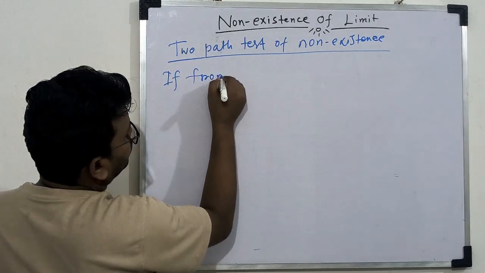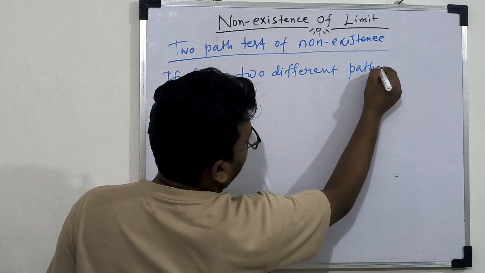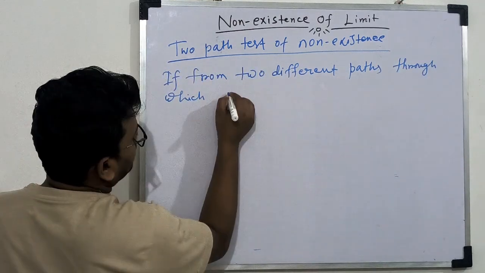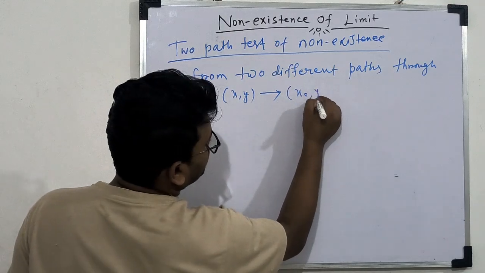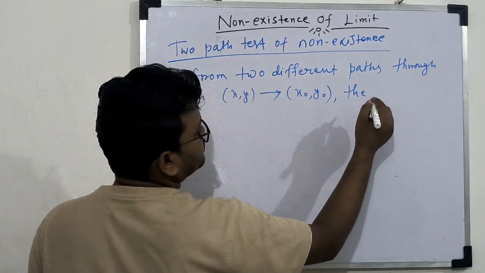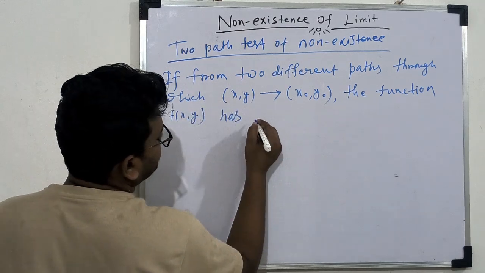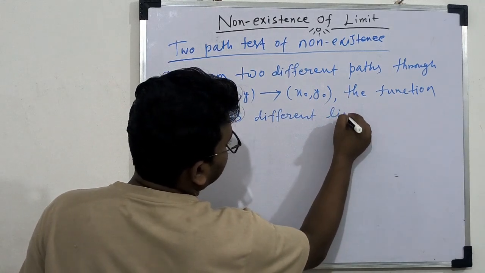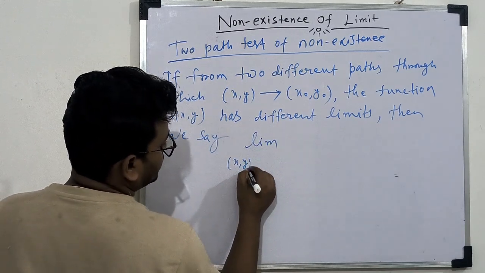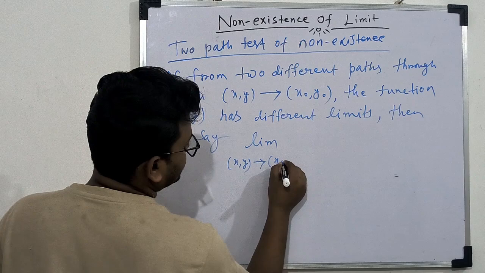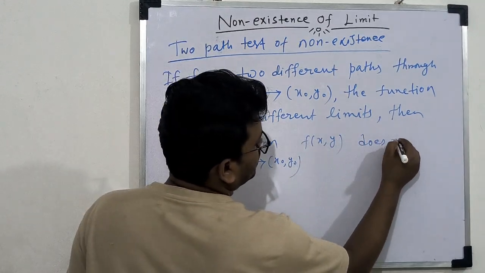If through two different paths along which the point x comma y approaches x0 y0, the function f of xy has different limits, then we say the limit as x comma y tends to x0 comma y0 of f of xy does not exist.